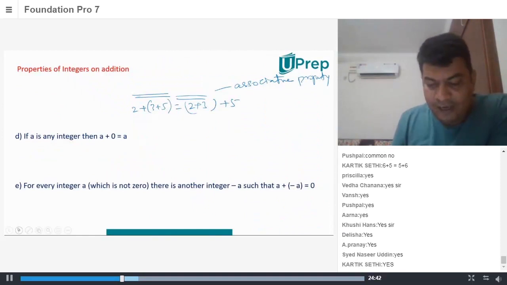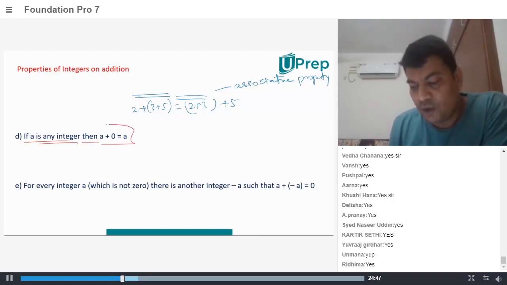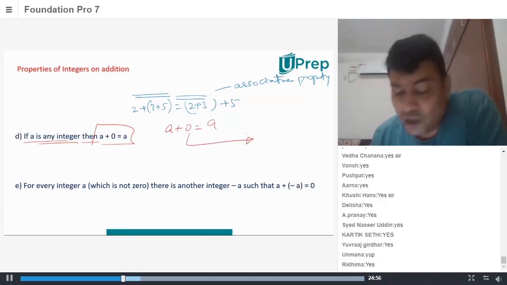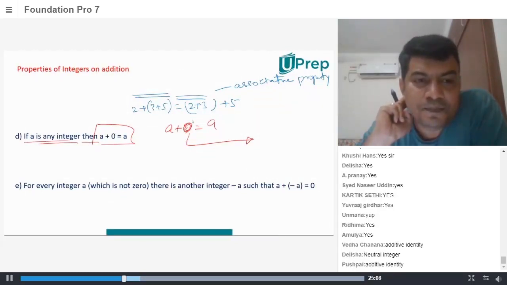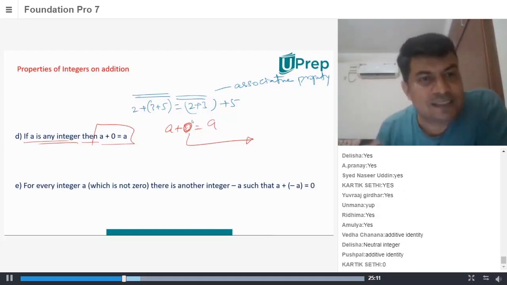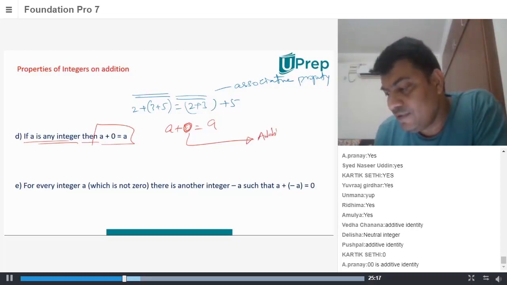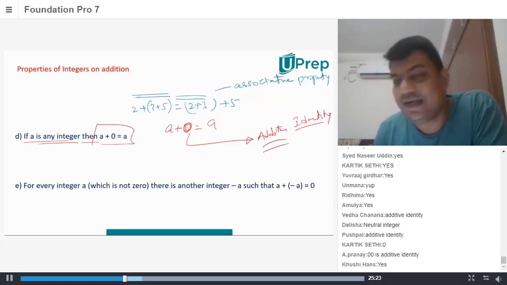Now, let's come back. We have already learned this. If A is any integer, then A plus 0 is equal to A. We know this, A plus 0 will always give you A. And what is 0 known as? Everyone, put it in the chat box. Tell me your answer. Additive. Very good. Yes, it's called neutral integer. It is also known as additive identity. Wonderful. It's called additive identity.